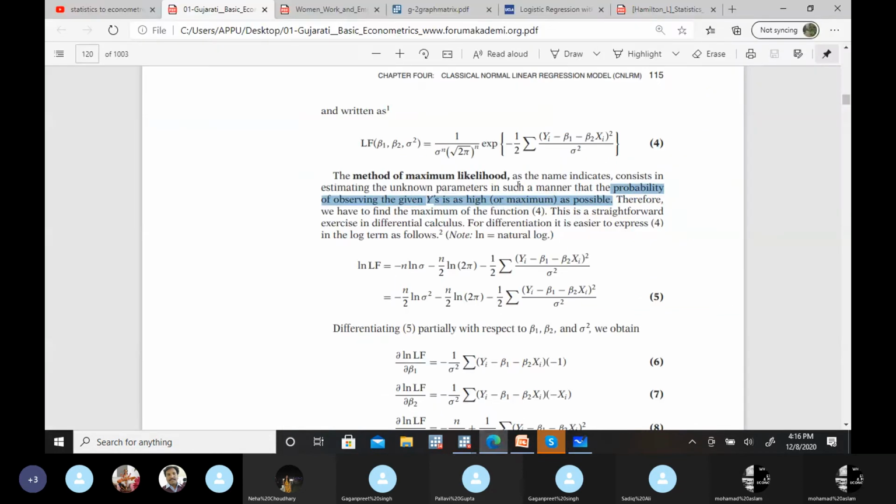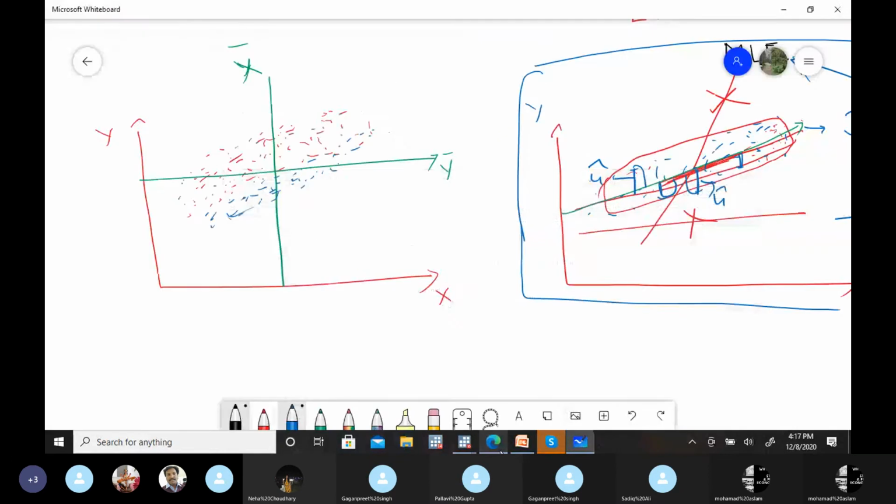Again, read this time. Probability of observing the given values is as high as possible. These are the given values, right? The actual data.